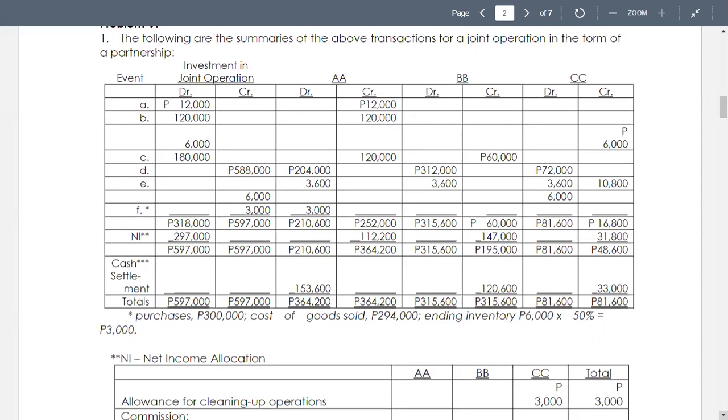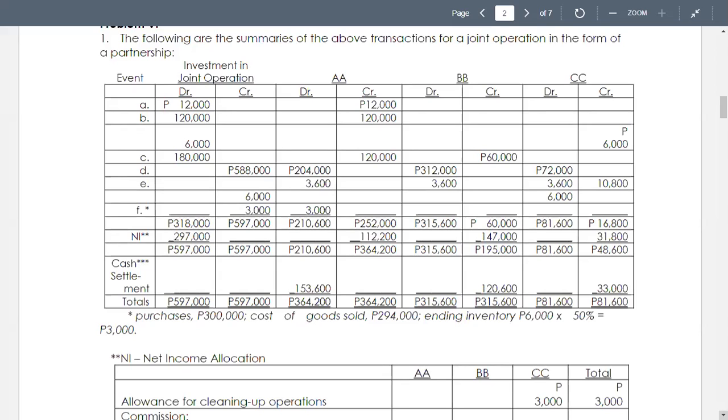Then for letter D, sales for the period. We debit AA, debit BB, and debit CC, and credit investment in joint operation for the total of 588,000. Take note, debit is just like debiting A, B, C capital, and credit to investment in joint operation. Now, in letter E, CC pays 10,800 for office supplies, and these are distributed equally among them for their personal use.